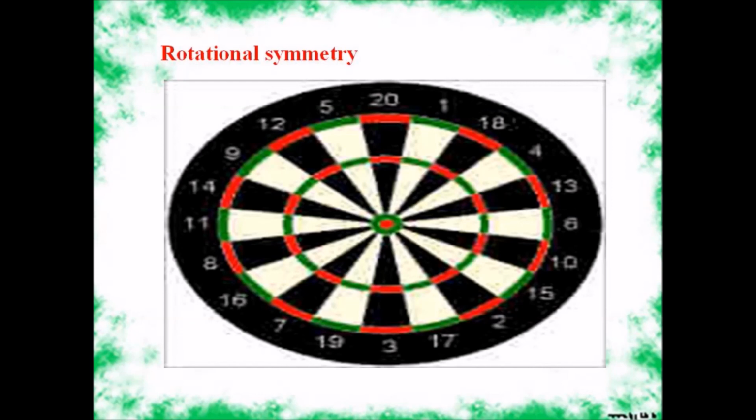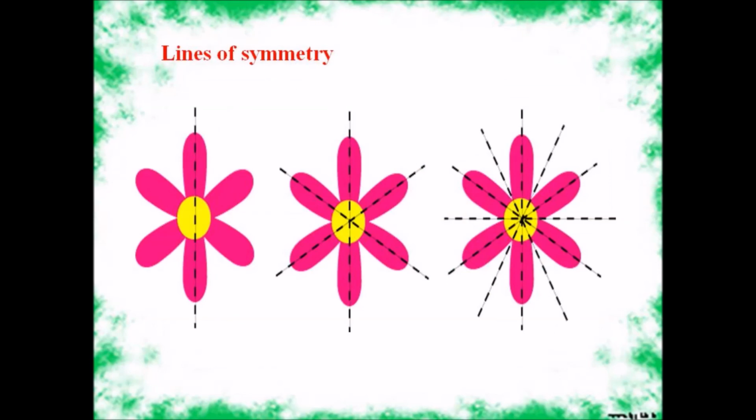Rotational symmetry looks equal around the whole circle. Lines of symmetry: one side looks exactly like the opposite side. It means the left side and the right side look the same.